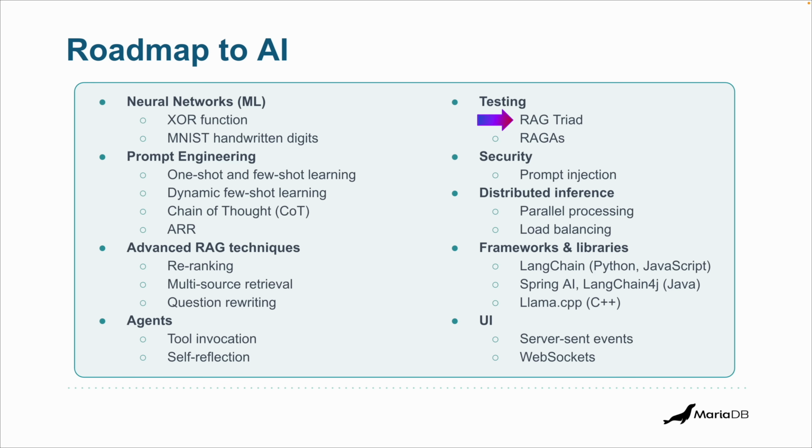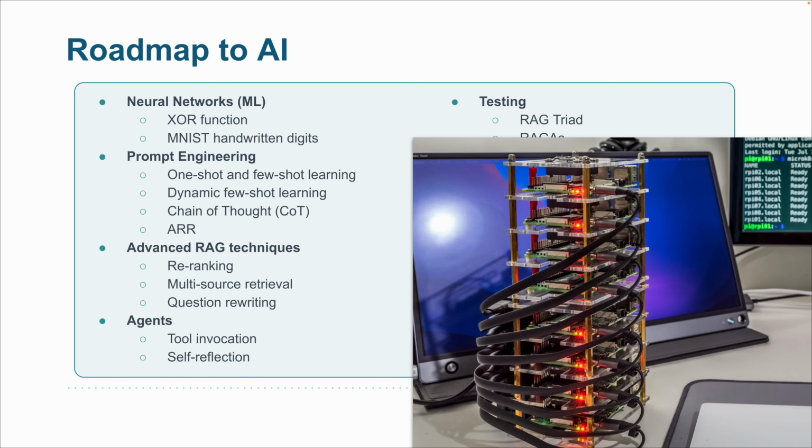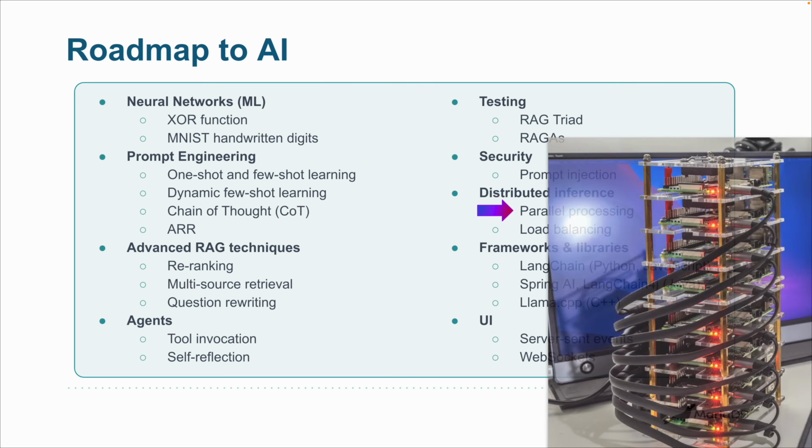Definitely check the RAG triad, which are metrics to measure how well each step of a RAG system is performing. On security, definitely check for prompt injection, which is the equivalent of SQL injection in the AI world. On distributed inference, if you are planning to deploy your own models, then check how to do parallel processing. I actually want to try this in my famous Raspberry Pi cluster. I don't know if they have the compute power to do this kind of stuff, but I'm definitely going to try it with something called LocalAI. At some point, if I find the time, it could be very interesting.